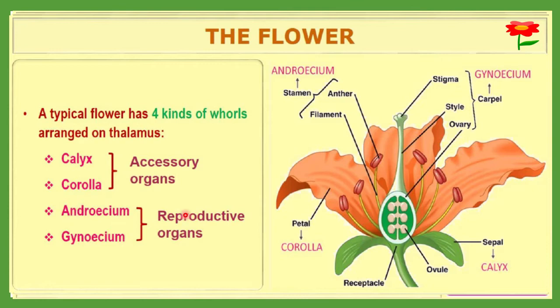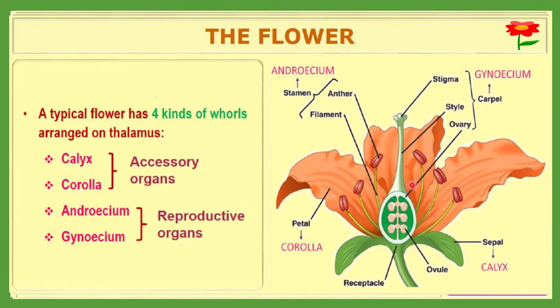Next is the androecium. This is the androecium, and it is comprised of stamens. Each stamen is made up of a filament and an anther, as you know very well. Next is the gynoecium, the innermost portion, also called the carpel. The carpel is made up of 3 portions: the stigma, the style, and this bulgy portion called the ovary, in which the ovules containing the egg cells are placed.